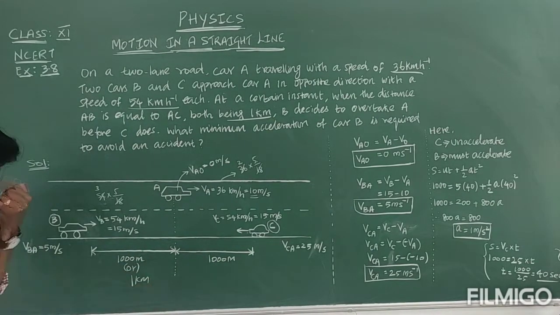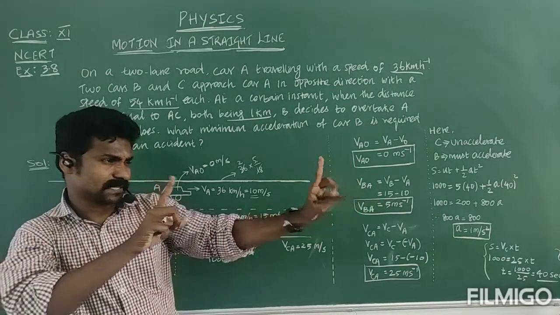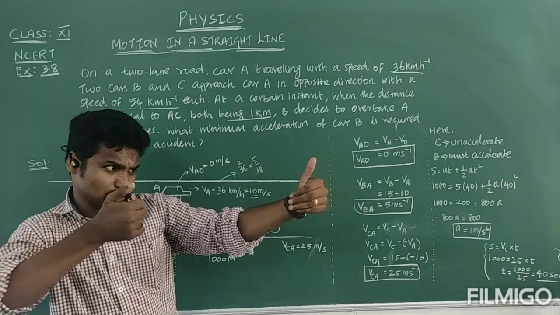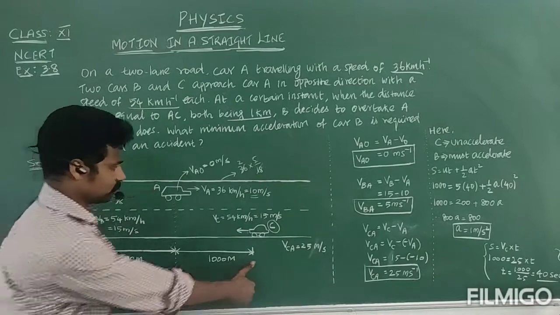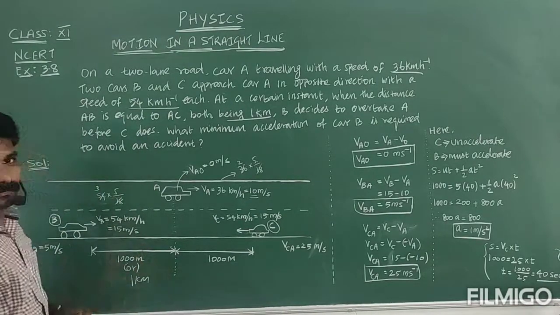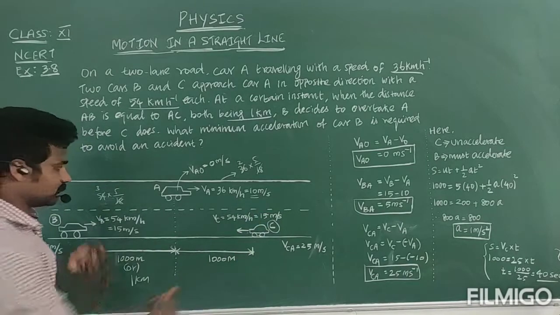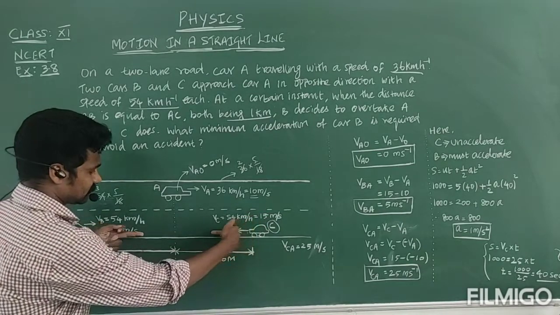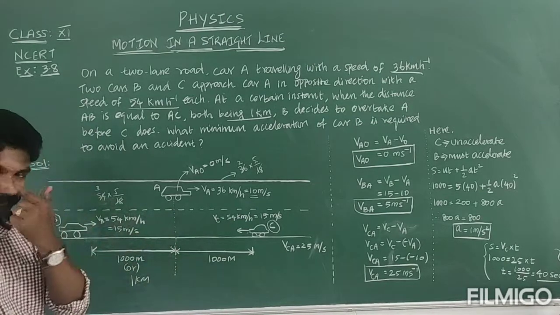Let us imagine both cars traveling in opposite directions with the same speed, close to each other from the center, the same distance. From here it is 1 kilometer and from here also 1 kilometer, traveling with the same speed. So equal distance is covered in equal time from its center.